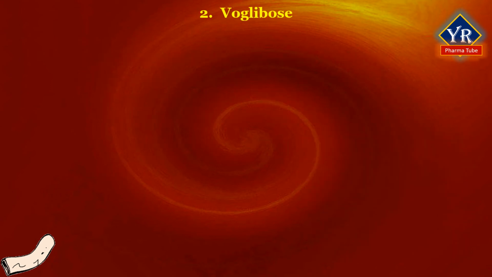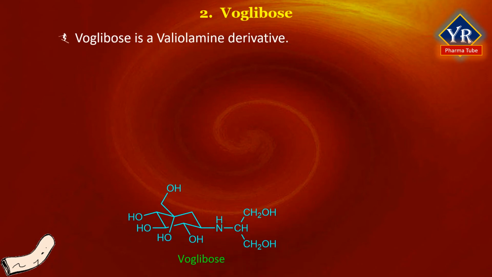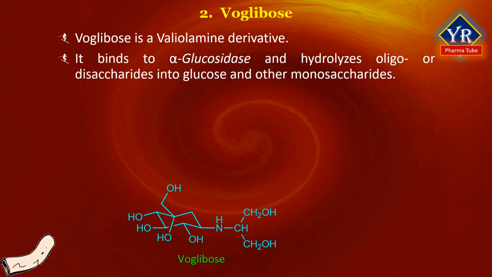The next and last drug is voglibose. Voglibose is the newest drug of this class. It is a valiolamine derivative and inhibitor of alpha glucosidase with anti-hyperglycemic activity. It binds to and inhibits alpha glucosidase, an enteric enzyme found in the brush border of the small intestines that hydrolyzes oligosaccharides and disaccharides into glucose and other monosaccharides. This prevents the breakdown of larger carbohydrates into glucose and decreases the rise in postprandial blood glucose levels.